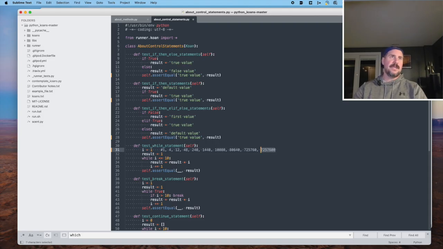Now this is going to be, I think, the value of result once we get here and i is less than or equal to 10. When i was 10, we were at this value. Is that correct? Let's see. 7,257,600.